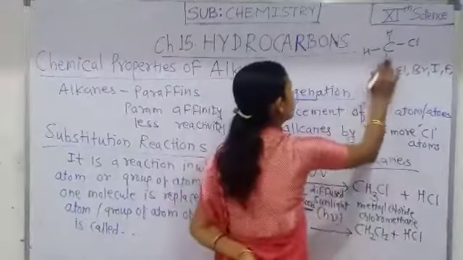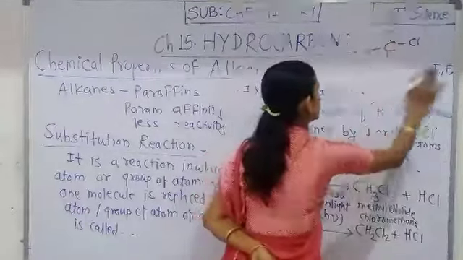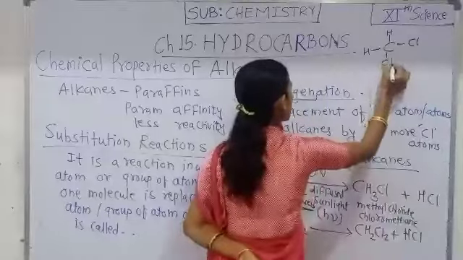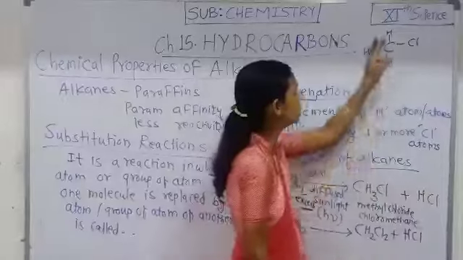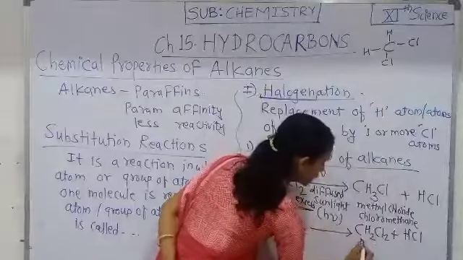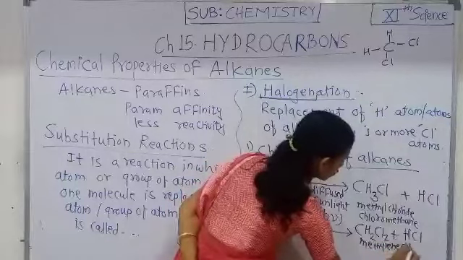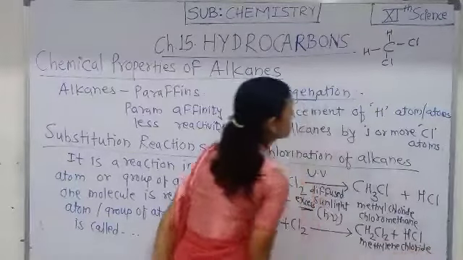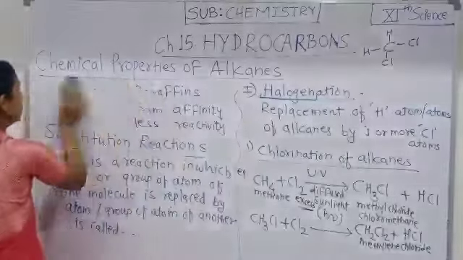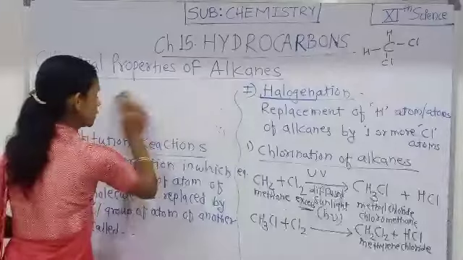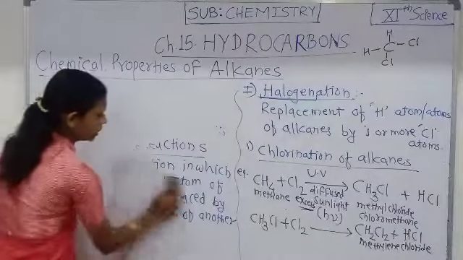One more hydrogen of the methane is replaced, so the CH2Cl2 obtained is methylene chloride. Two more hydrogen atoms are present, and excess chlorine is used here.